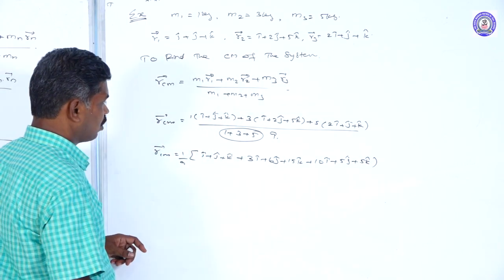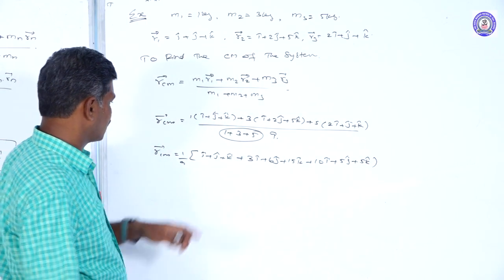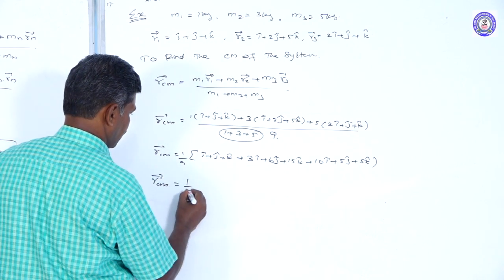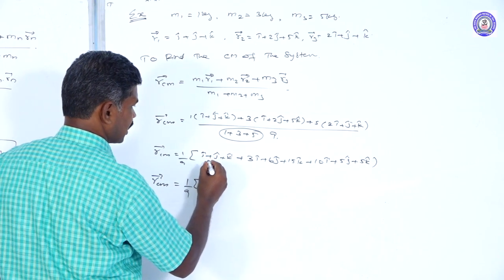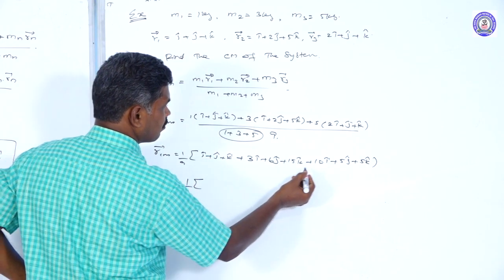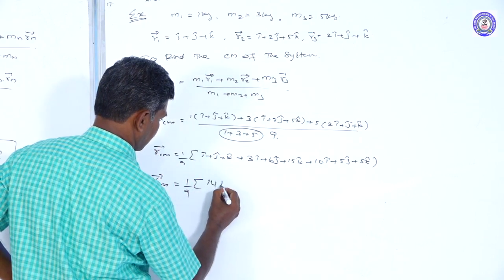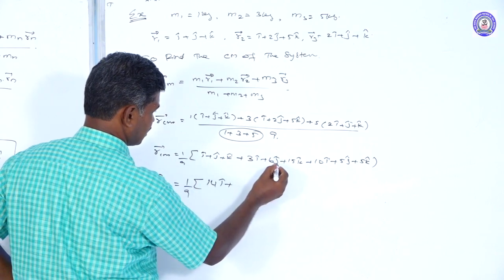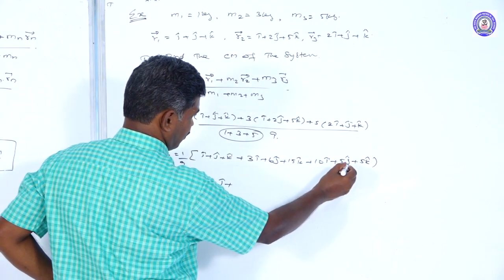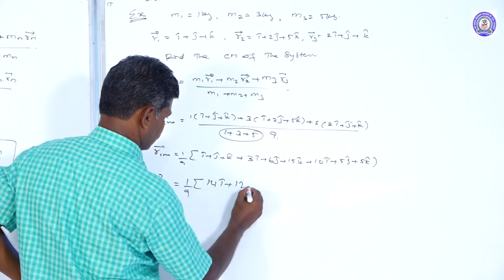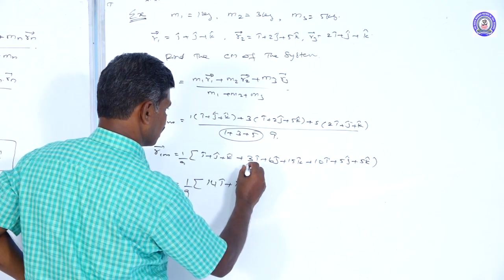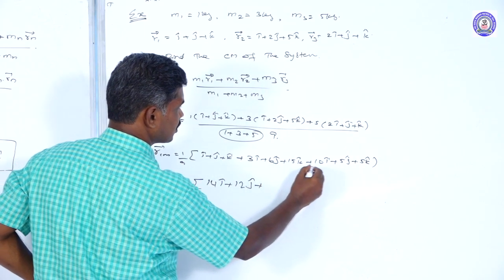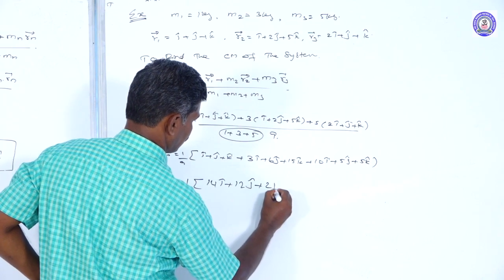Now we combine all the i caps. R_cm vector equals 1 by 9 times: i cap plus 3 i cap, 4 i cap, plus 10 i cap, 14 i cap, plus j cap values 1 j cap plus 6 j cap, that is 7 j cap, plus 5, 12 j cap, plus k cap, 1 k cap plus 15 is 16, 16 plus 5, 21 k cap.